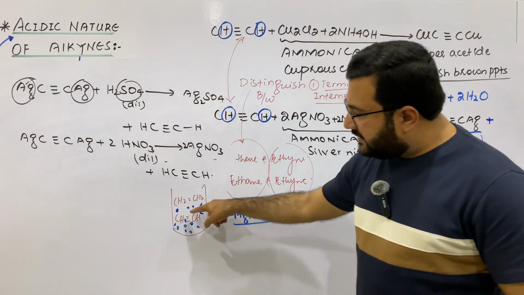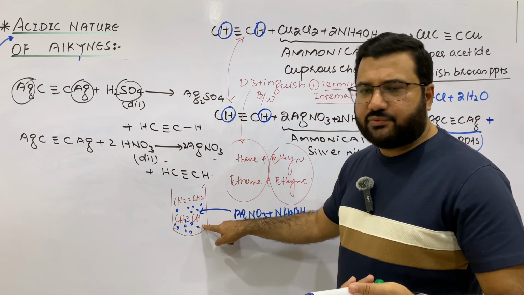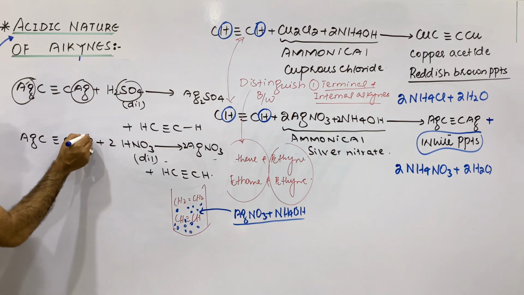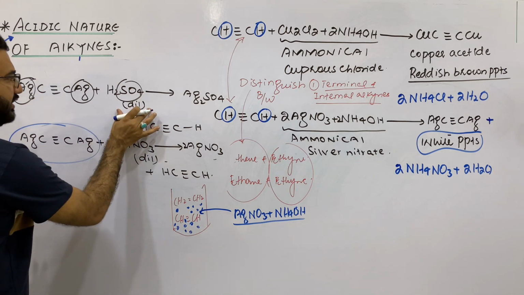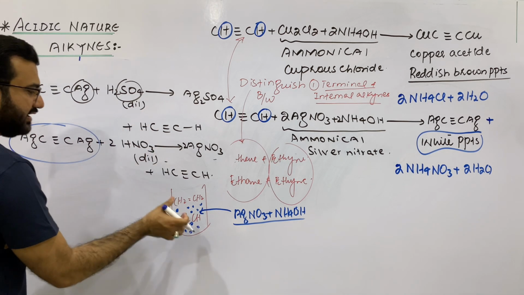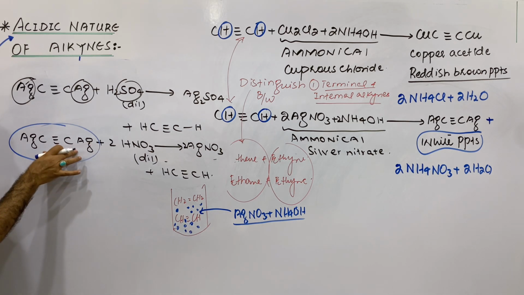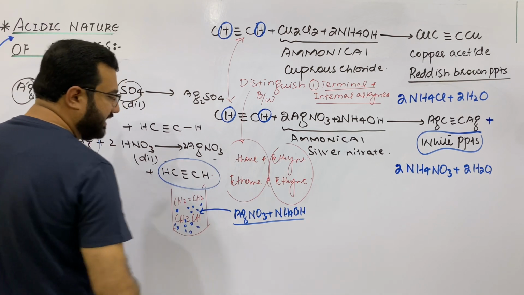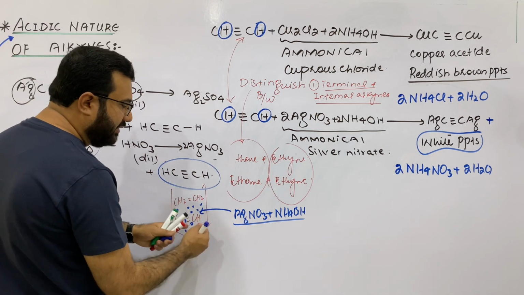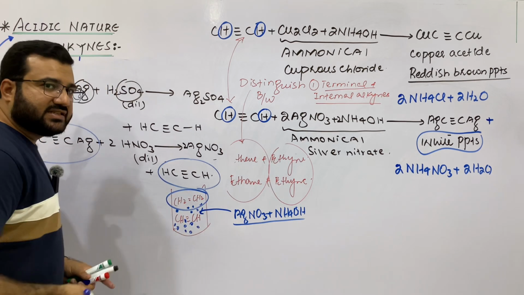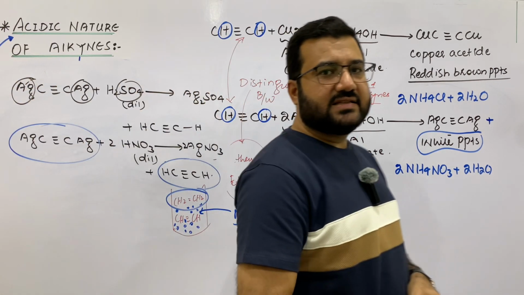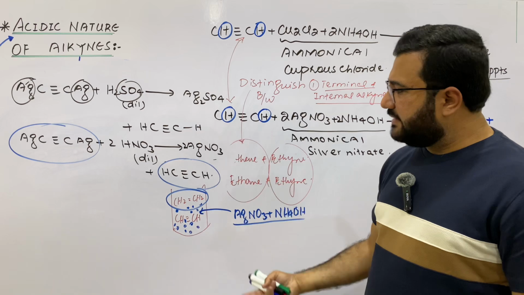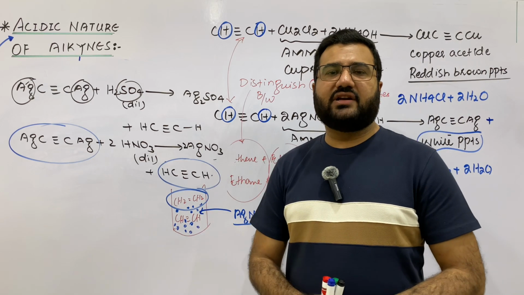Now, you will separate the white PPTs by filtration or any other process, and once the white PPTs are separated, you will dissolve these white PPTs of the disilver acetylide in either dilute sulfuric acid or dilute nitric acid, and you will again get the ethyne. So ethyne will be separated in the form of white PPTs, and ethene will remain in this mixture. In this way, the terminal alkynes can be separated from any reaction mixture using these two reactions. And similarly, ethane and ethyne can also be isolated by this technique.